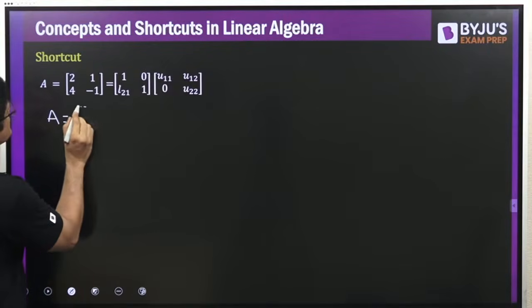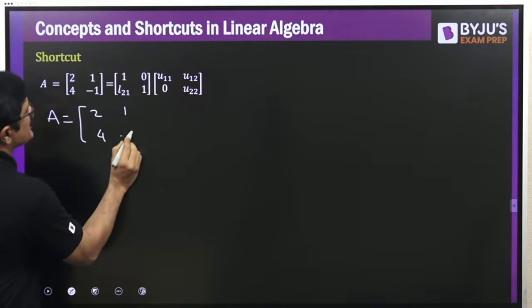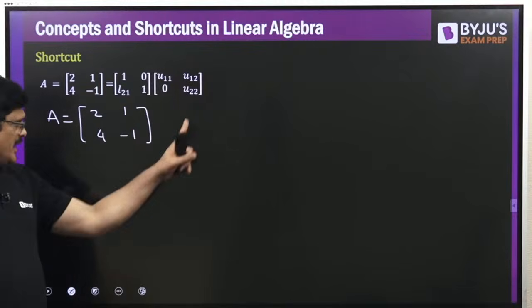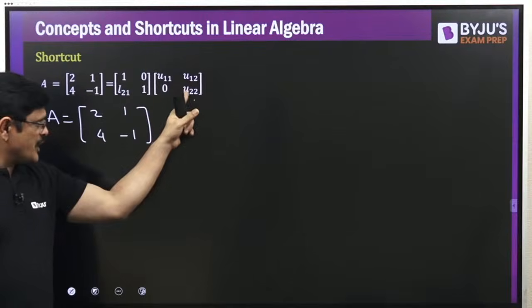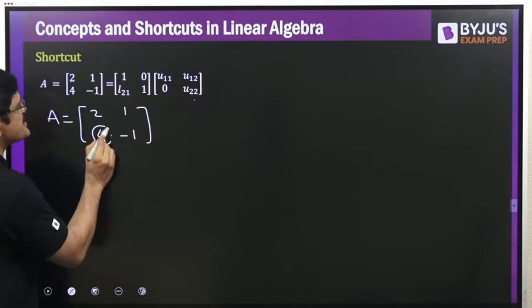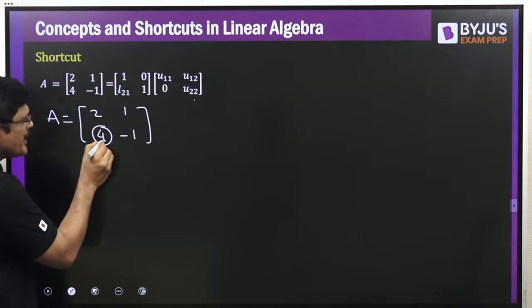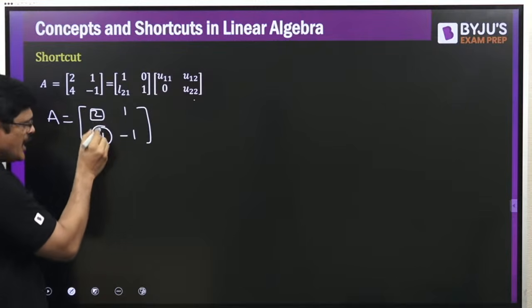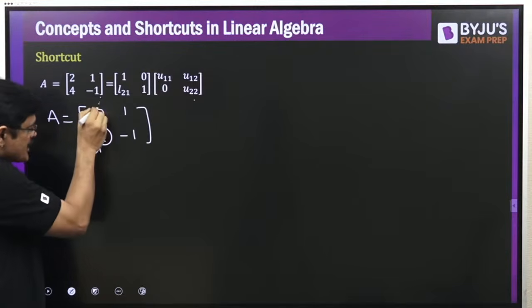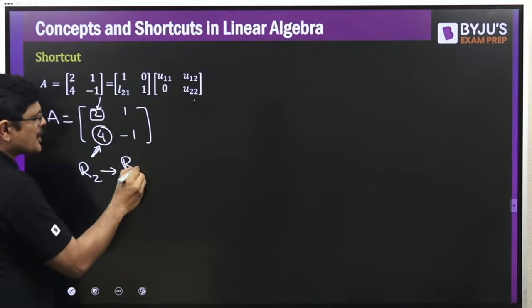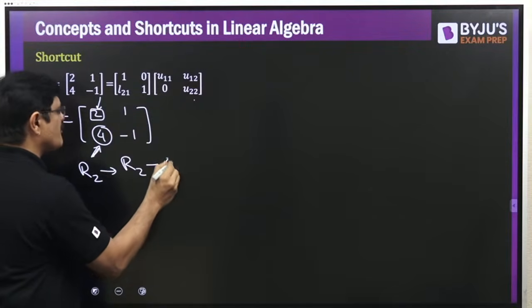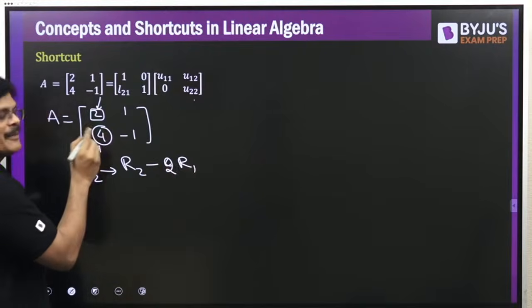Now look here, sir, this is matrix A: 2 1 4 minus 1. Here you want upper triangular, and lower triangular can be fixed later on. First you have to get this upper triangular, which means you need to make this element 0. So do a row operation to make this 0 using this element. It is the second row, so R2 minus 2 times R1. With this, the element can be made 0.